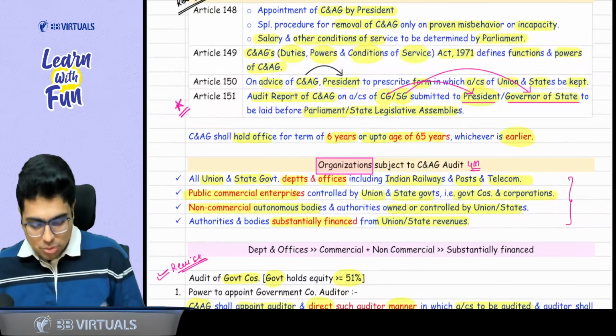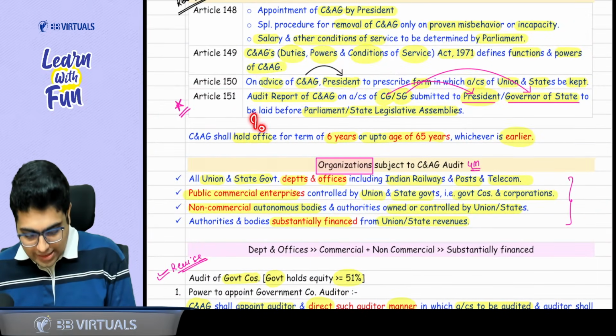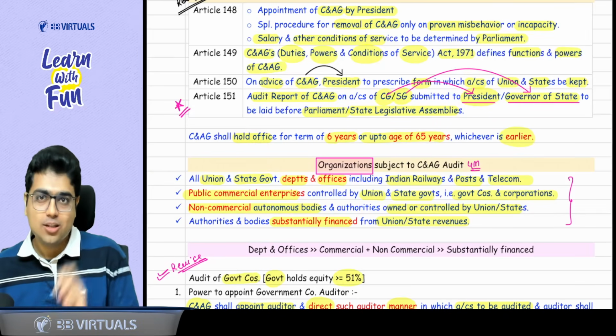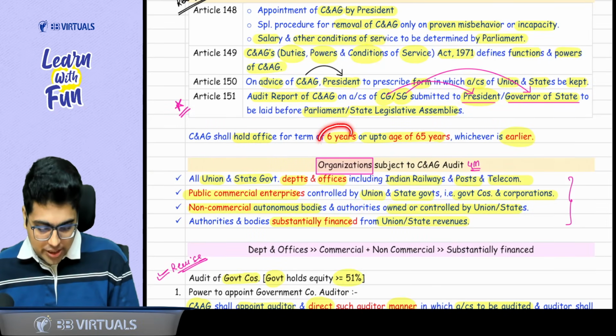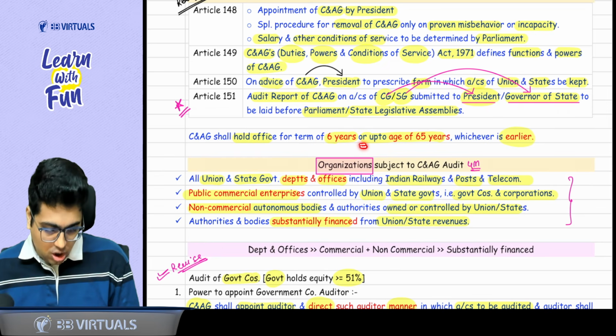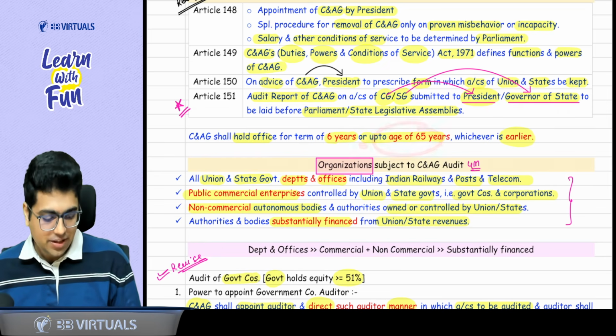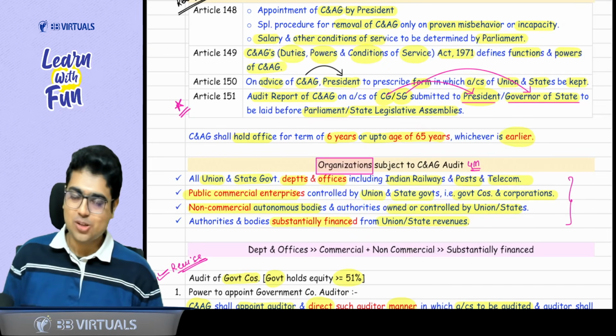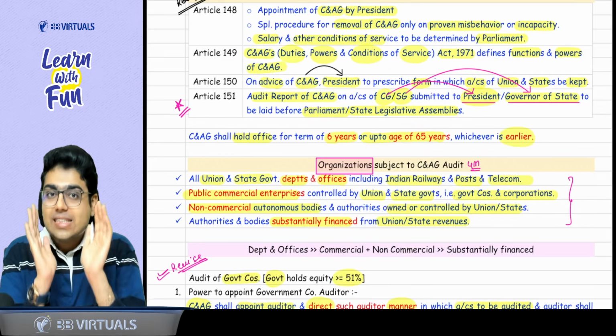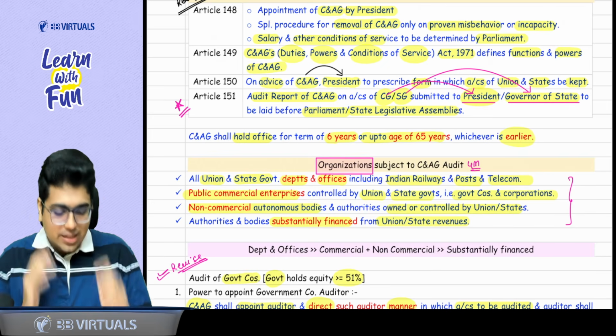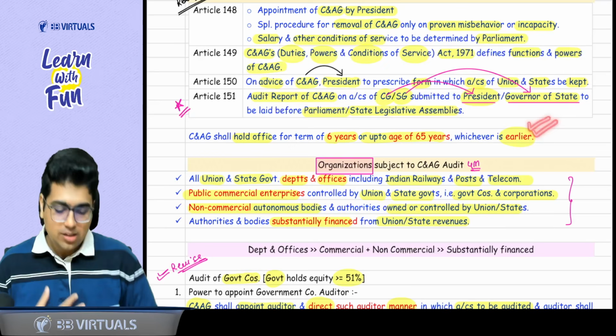Now one more MCQ point. For how long can C&AG hold the office? Two things: either for a term of 6 years or up to the age of 65 years, whichever is earlier. So 6 years or 65 years, whichever happens earlier, then he will have to vacate the office.